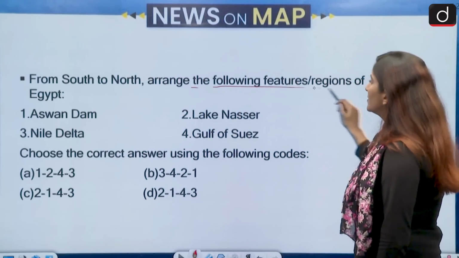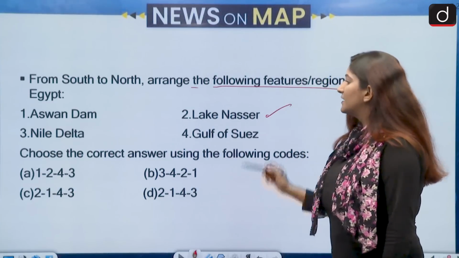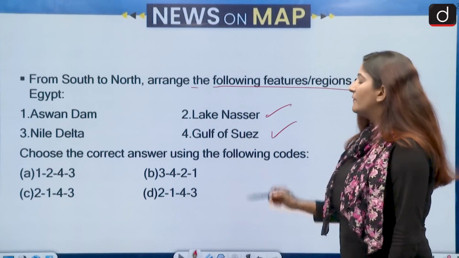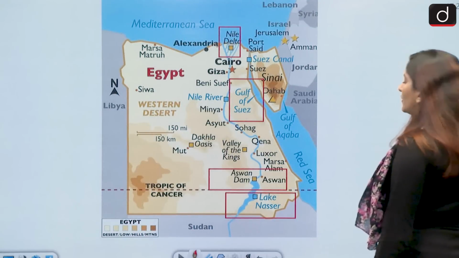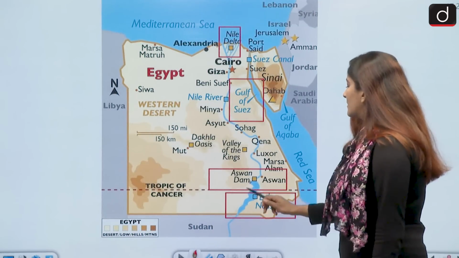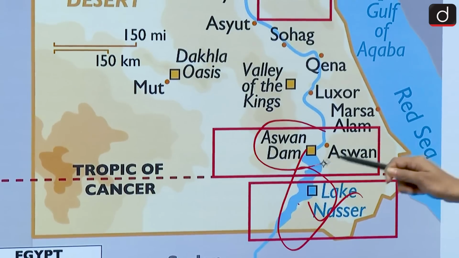South to north, arrange the following features or regions of Egypt: Aswan Dam, Lake Nasser, Nile Delta, Gulf of Suez. Let us look at the map to answer this question from south to north. So Lake Nasser lies over here. First is that. Then on Lake Nasser we have Aswan Dam.